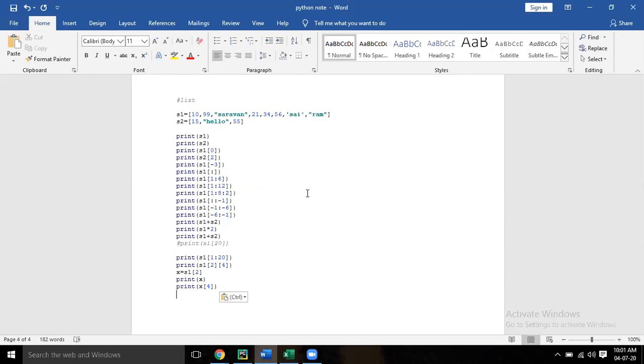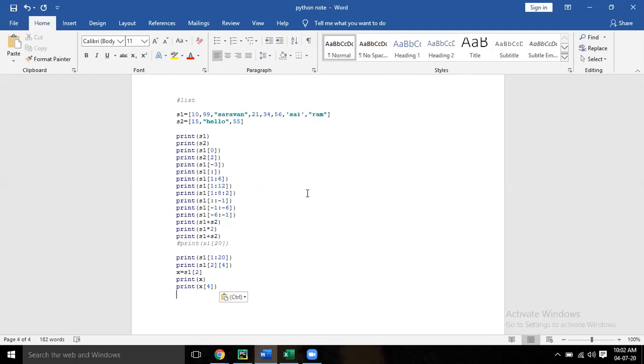Same concept. Let's say S2 of 3 means it will go like this. But if you're giving, let's say, 10, 99, Shravan, Shravan is the second one. In that second item, again, it is a string. So again it will start from 0: S is 0, H is 1, R is 2, like that.